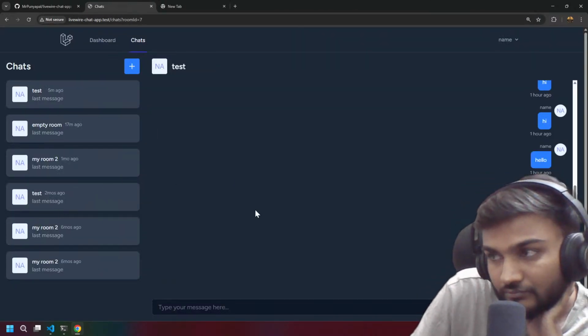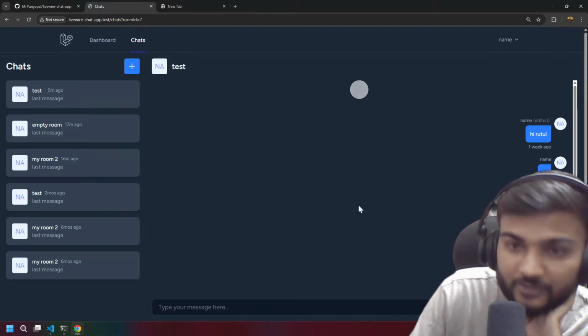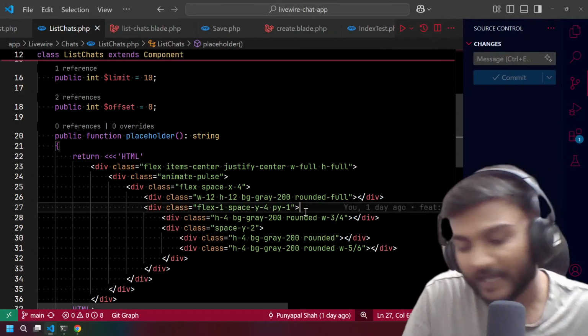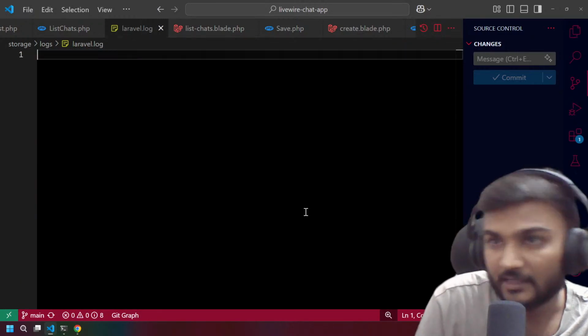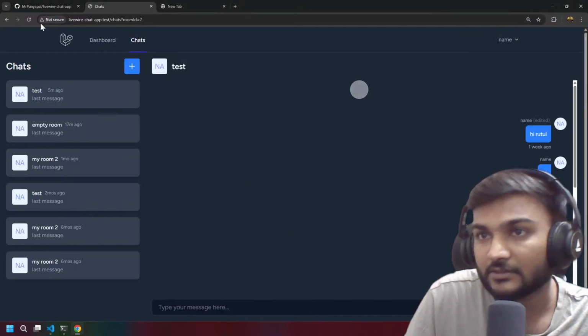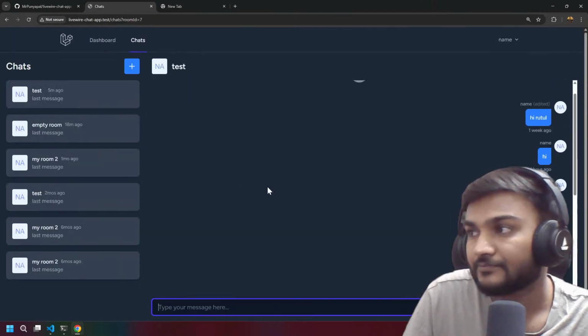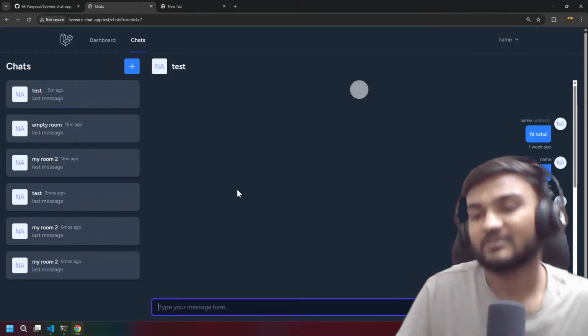So when I scroll it, it stopped working, but we don't have any exception or anything. Or do we? Let's see. Laravel log. Just remove all the logs, and we were not able to refresh this, right? So just close this and open this again. We don't have any error as well.